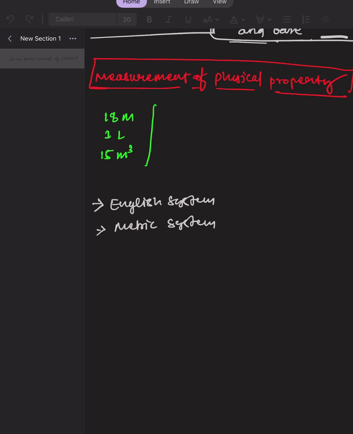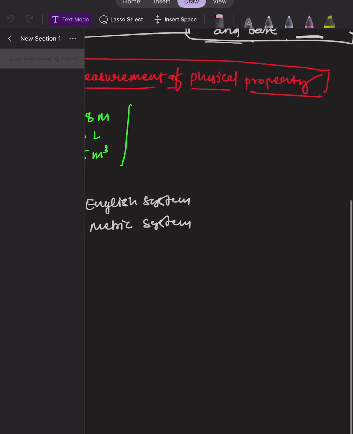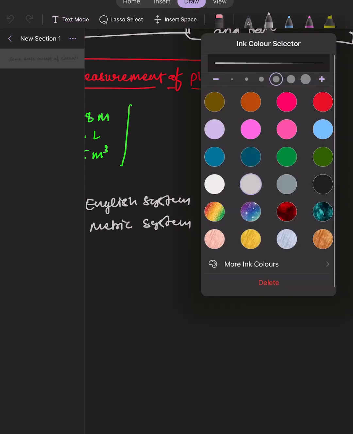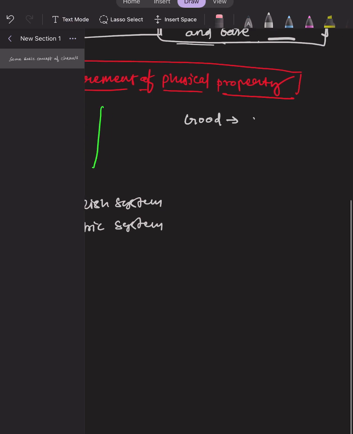So let me write here. Good is his quality. Quality could be he could be good, he could be bad, he could be very good, he could be very bad. So the goodness is his quality.